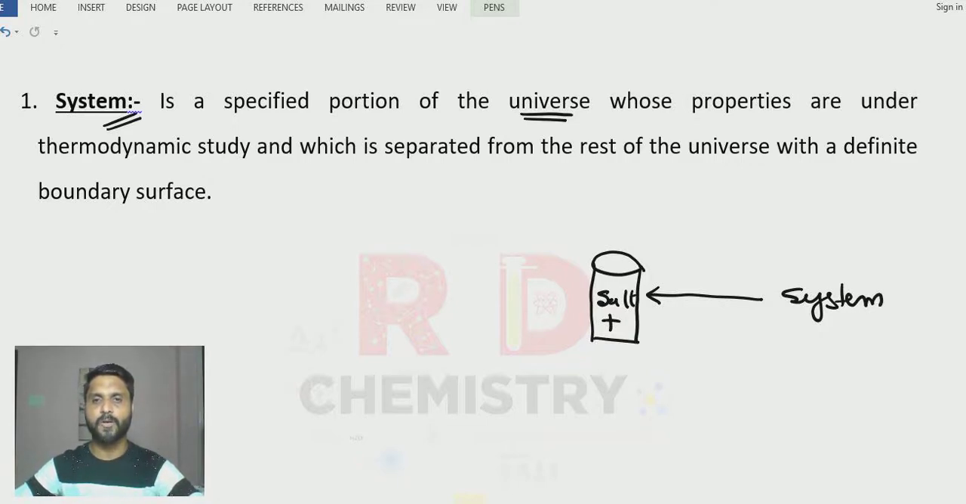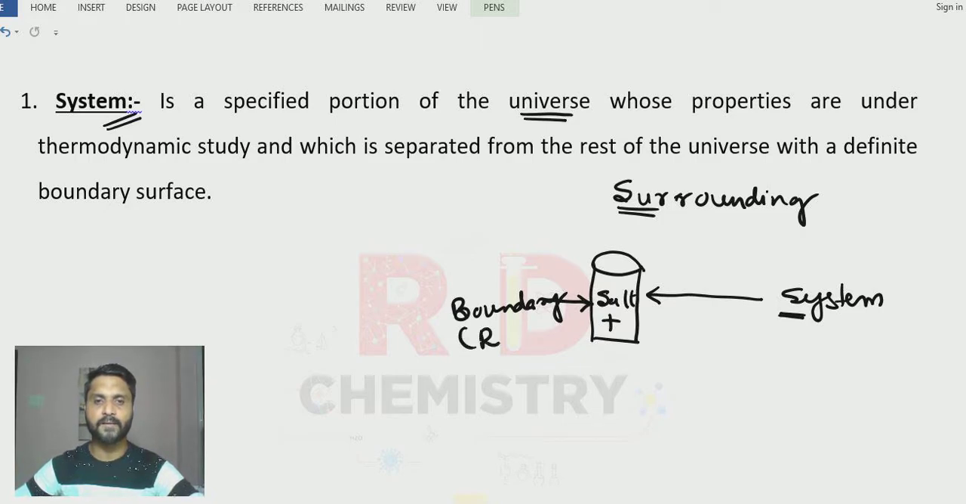And outside the test tube, whatever is there is called the surroundings. Clear? Now, the surroundings and system are separated by this glass wall, and this glass wall is called the boundary. Here, this boundary is a real boundary because we can see the glass wall. Now, here it is an open end, but there is a separation between the test tube contents and the surroundings, so it is called an imaginary boundary here. So a boundary can be real, or it can be imaginary.